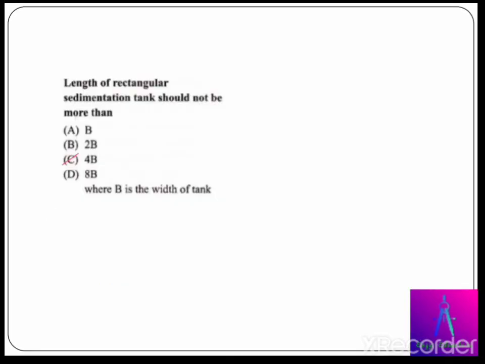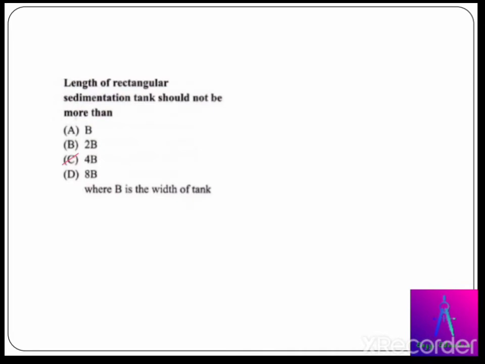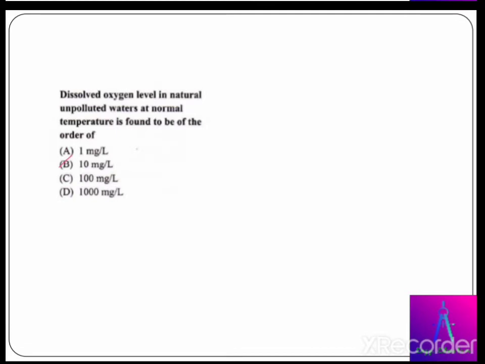Length of a rectangular sedimentation tank should not be more than B, 2B, 4B, or 8B. The correct answer for this question is 4B. Dissolved oxygen level, that is DO level, in natural unpolluted waters at normal temperature is found to be of the order of 1 mg per liter, 10 mg per liter, 100 mg per liter or 1000 mg per liter. The correct answer for this question is 10 mg per liter.